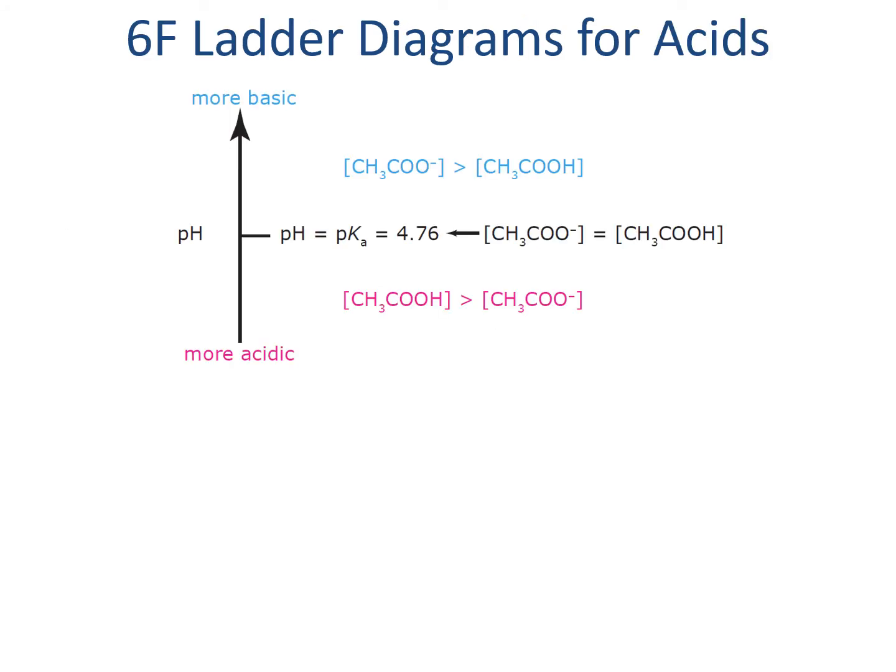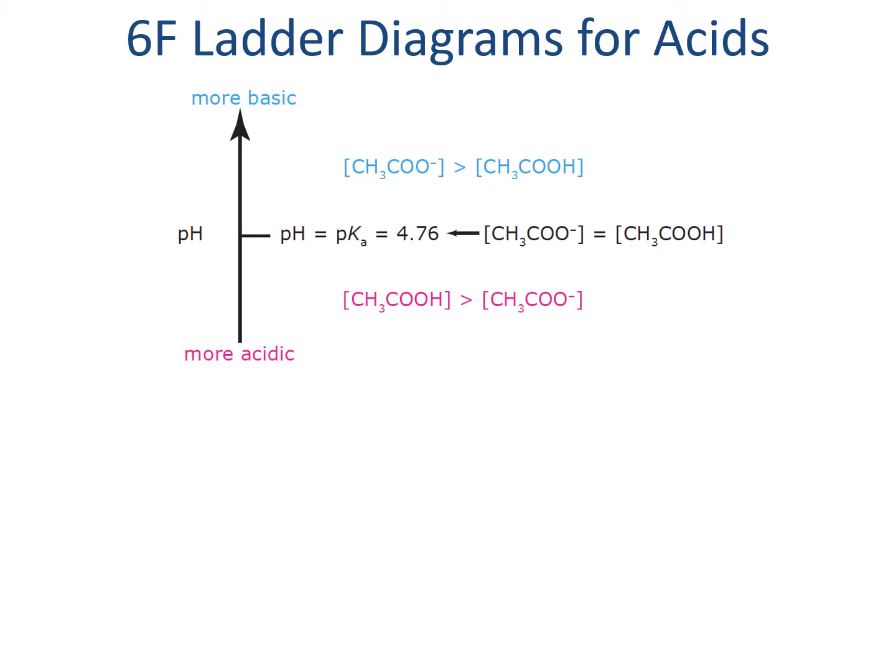The Analytical Chemistry 2.1 text uses these pKa values in a very helpful and descriptive fashion called a ladder diagram. The pH is placed on a vertical arrow. The pKa for any acid is placed on an arbitrary labeled point along the line. Any place below this pKa is more acidic than the equivalence point, and therefore is going to be dominated by the conjugate acid in the equation.